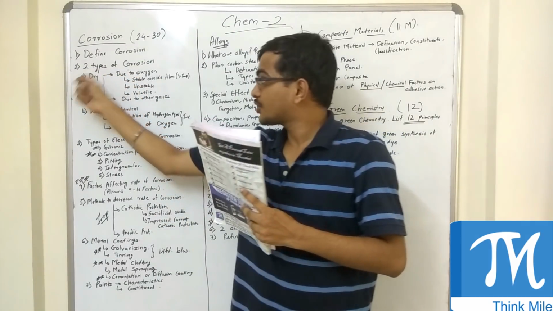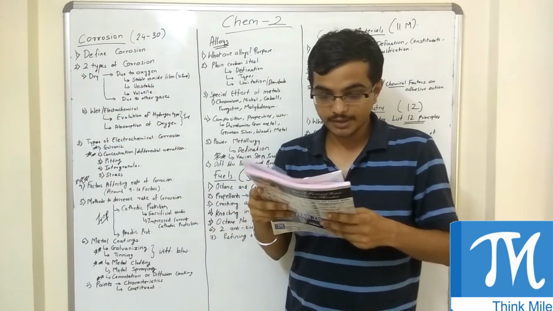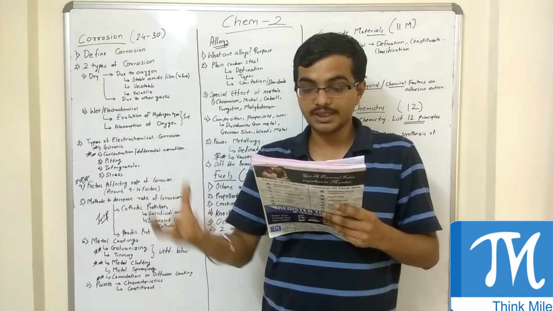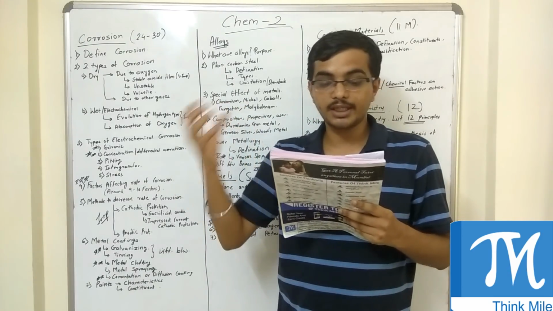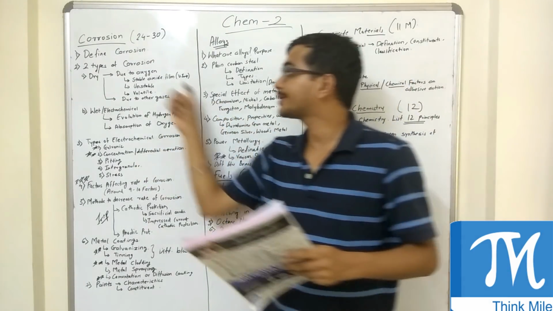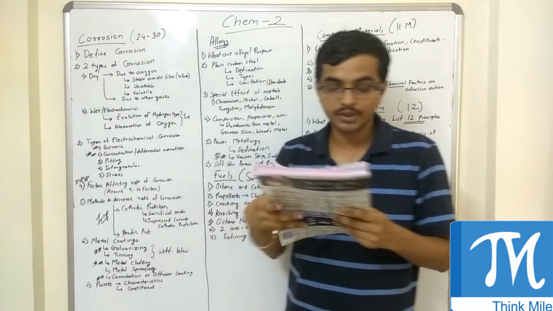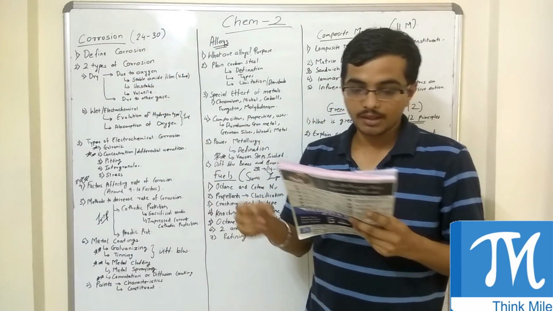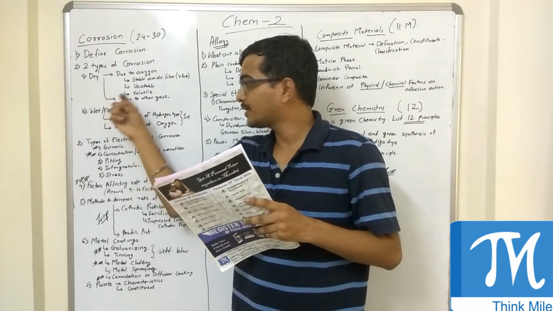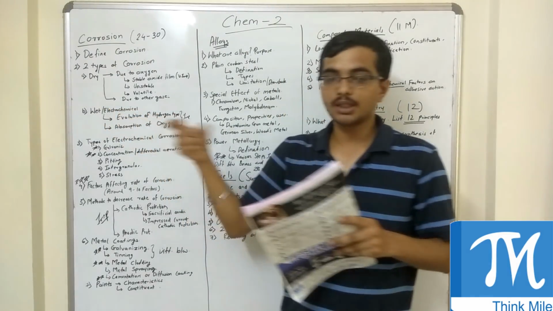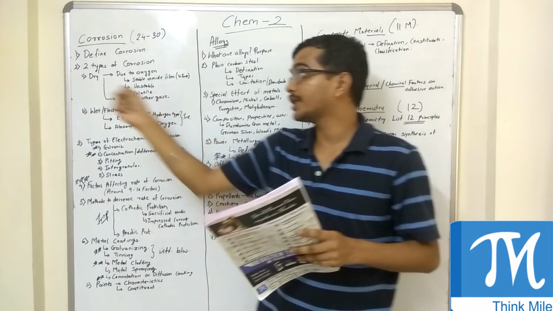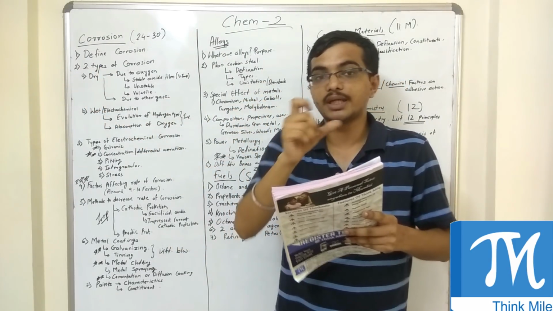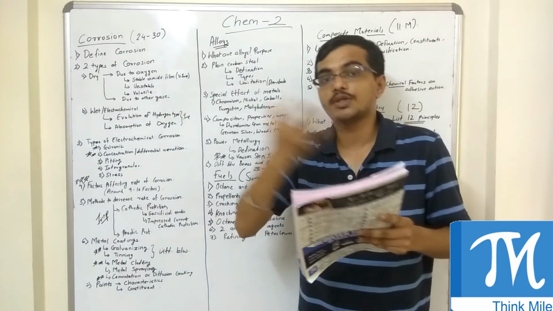Other types of questions that are asked on dry corrosion are: what is dry corrosion? Explain with example how the nature of oxidized product affects the rate of corrosion. Oxidized product, so it comes here again. Next is wet corrosion, or we can call it electrochemical corrosion. You should always know the other name also, like dry corrosion is also known as chemical corrosion. So they might twist it and ask chemical corrosion instead of dry.